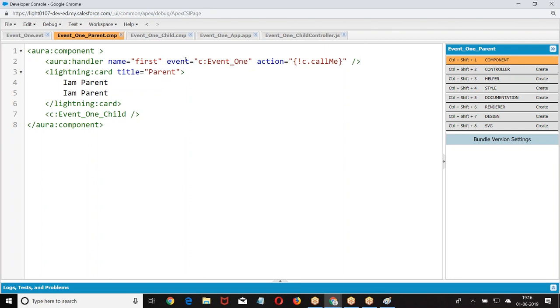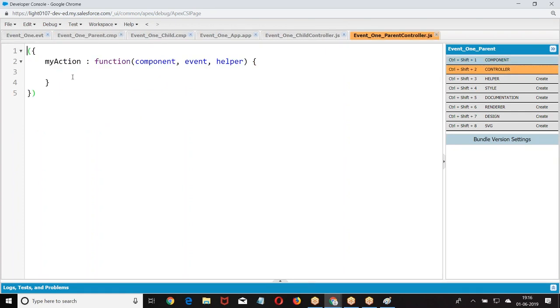Handle means you perform this action when that event is fired. When any child component fires an event called first, handle it, meaning perform this action. What is this action called? So what is this callMe doing?